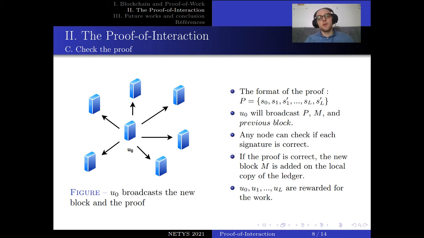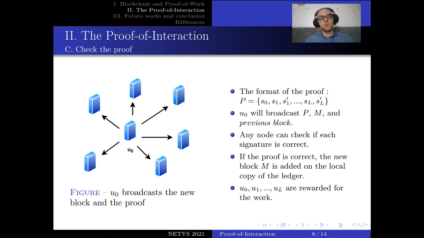With this proof you have S0, which is the seed of all the randomness. So the nodes can check if S0 is the signature of the previous block by U0. Then he can check if U0 contacted the right node as U1, if U1 signed the right information, and so on for every signature. And if the proof is correct, then the block is added to the local copy of the ledger.